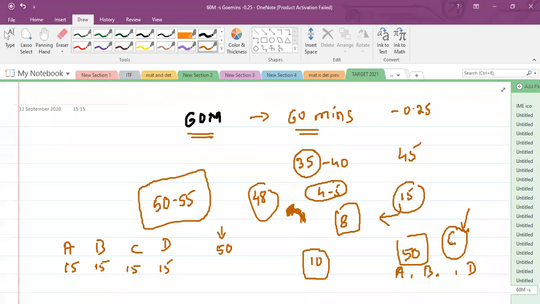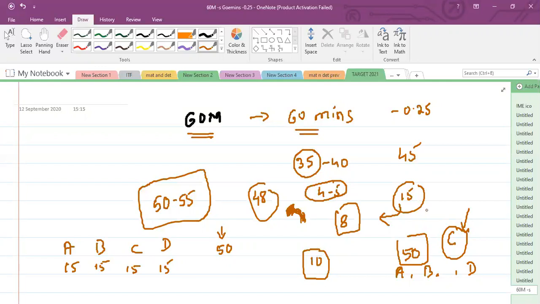Sometimes a 5-mark question can be answered in a step or two, but in state you cannot do that, because the scheme of evaluation will be there. In CET, those talents are always accepted. So how fast you can solve and how accurately you can solve, that much you will go further.